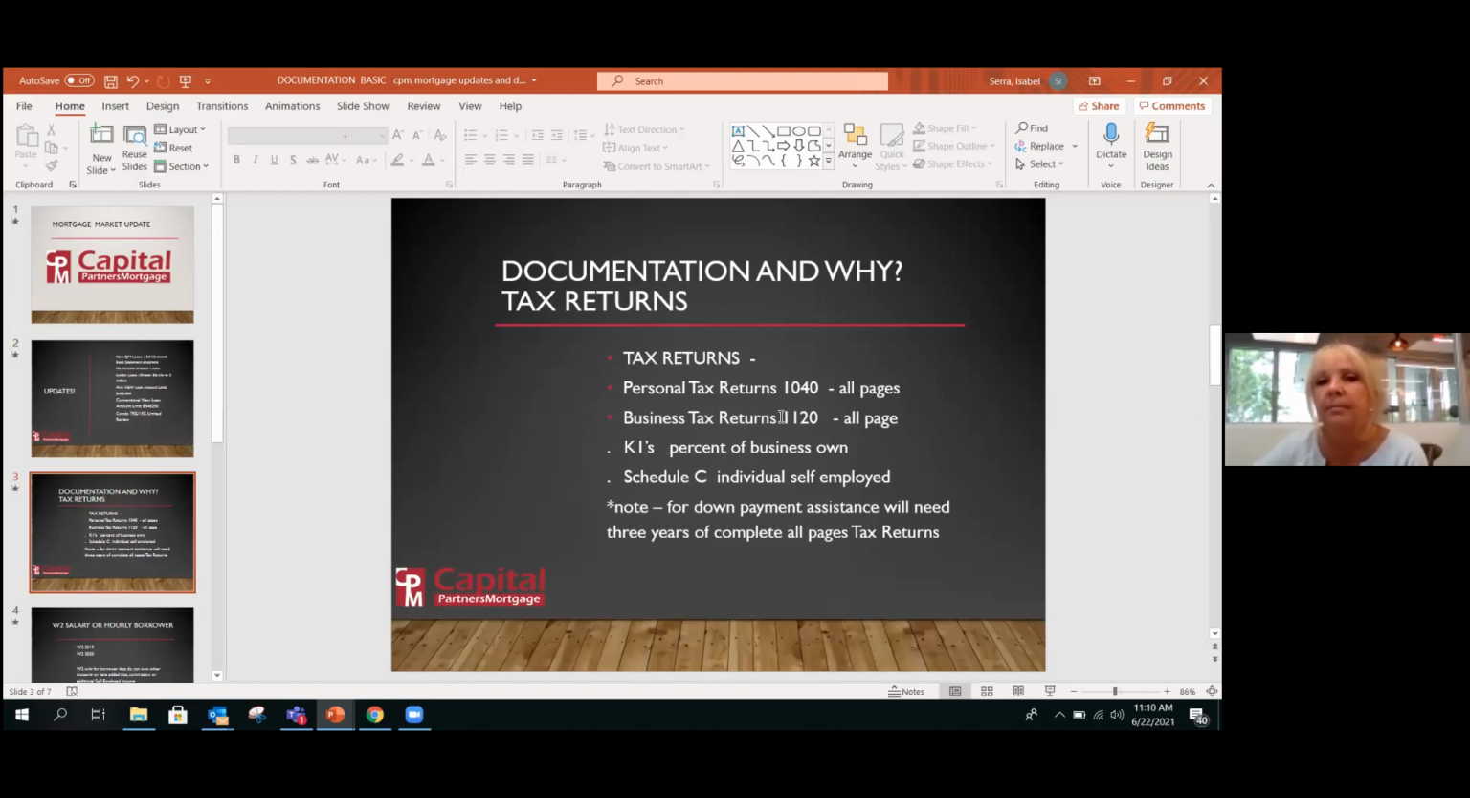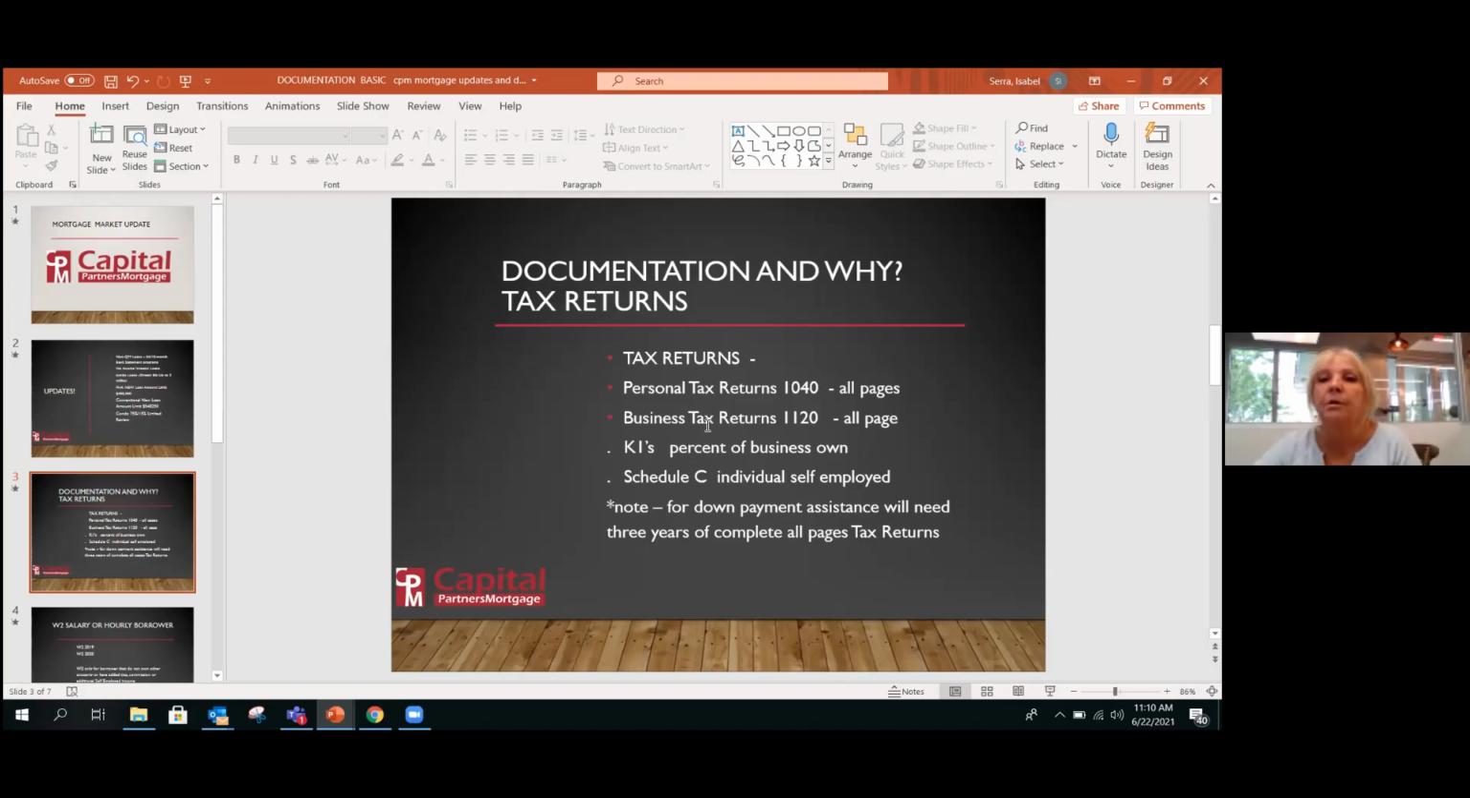So tax returns. Your basic tax returns are your personal tax returns, which is called the 1040s, which we always need all pages when we require tax returns, or your business tax return, which is 1120, and that again will also be all pages. The tax returns are required when a customer is self-employed, and we are going with market rate and not trying to give them the smart self, which is a higher rate on bank statements.